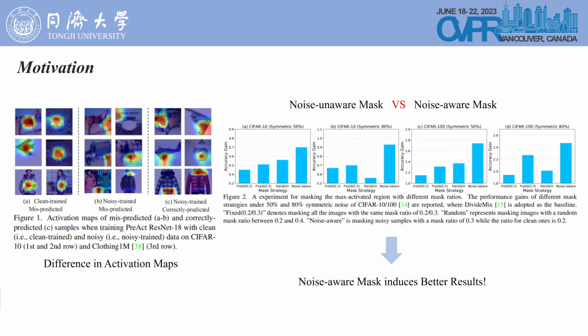First, we observe in our experiments, by visualizing the activation map results, that the model trained with a completely clean dataset still focuses on the foreground region of the image and the center of the target for the incorrectly predicted samples, while the activation map for the incorrectly predicted samples for the model trained with a noisy dataset focuses on some background regions, such as the corners of the image. The activation map of the samples correctly predicted by the model focuses on the edge of the foreground target, because the feature maps of these samples are negatively disturbed by the noisy samples and thus cannot focus on the center of the target.